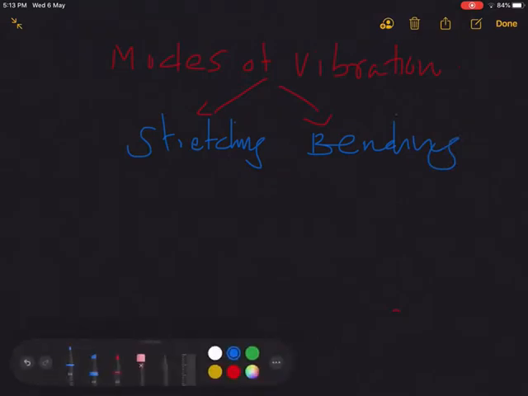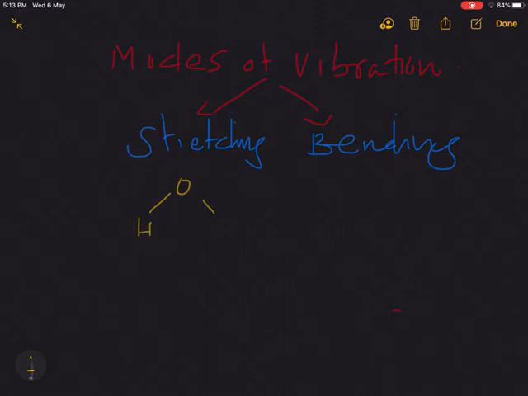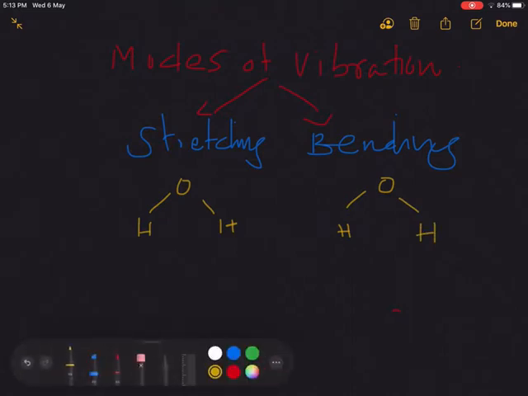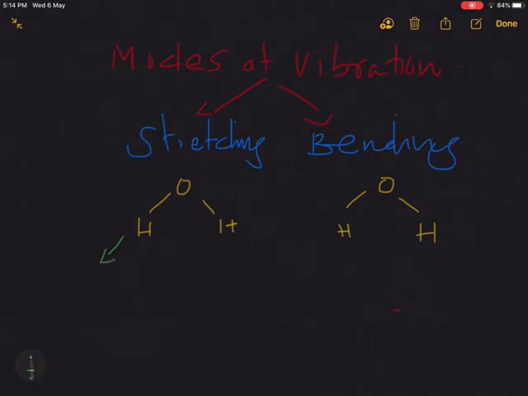For example, consider the water molecule. The water molecule contains the OH bond. This OH bond can be stretched. We can consider the movement of the bond just like that of a spring.